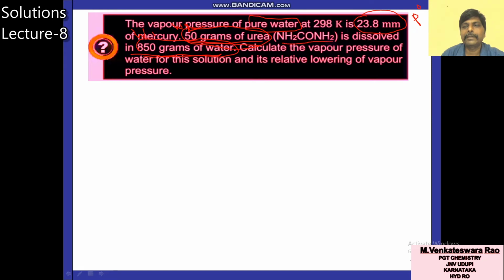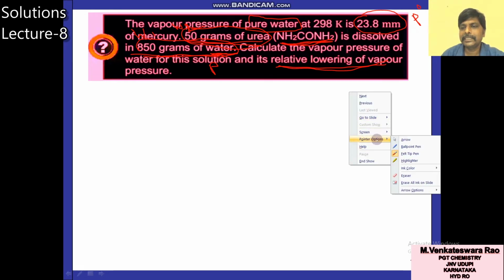Urea. What is the molar mass of urea? You calculate N14, H1, C12, O16. So you calculate all these things. Urea molar mass, you will get 60. You know the P naught value. You know the two weights. And water, you know molar mass of water is 18. Molar mass of urea 60. So by using this and Raoult's law, calculate the vapor pressure of the solution. That means you have to calculate P. After that, one more you have to calculate, that is relative lowering of vapor pressure. That means P naught minus P by P naught. So this is about the question.